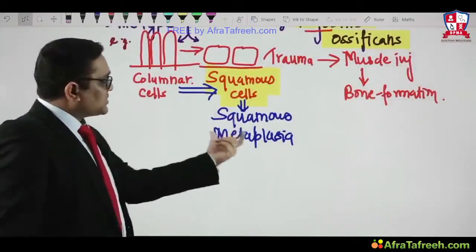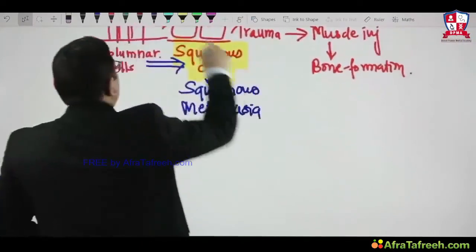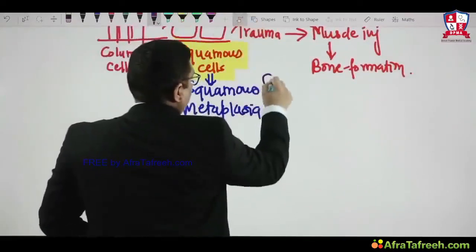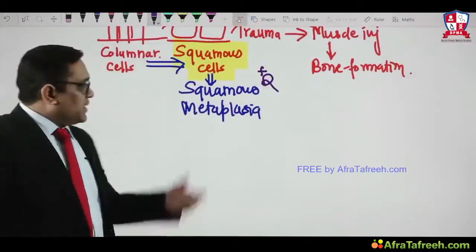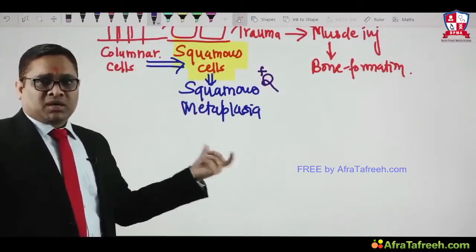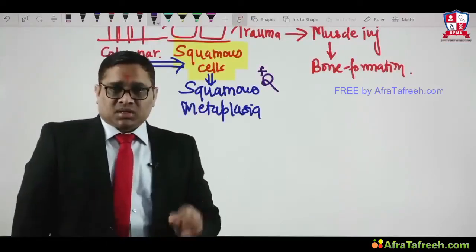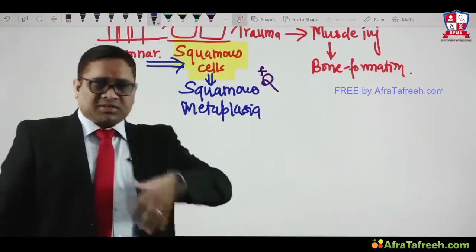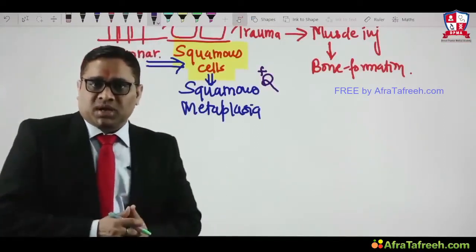And this is called squamous metaplasia, and squamous metaplasia is the most common type of metaplasia in the human body. So that is the important future question which the examiner can ask you, right? Squamous metaplasia in the respiratory tract. This was the AIIMS question in 2013.